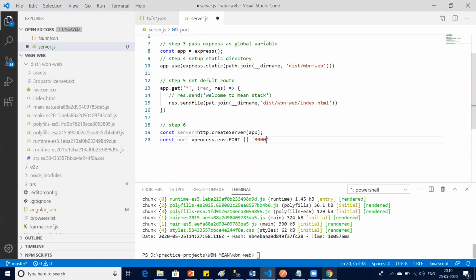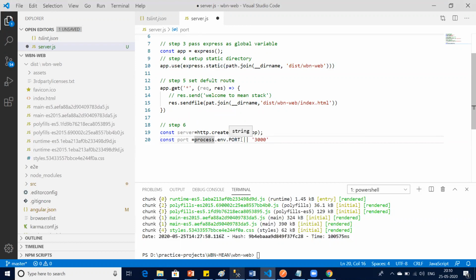So till here, is it clear to all of you? Yes, sir. Can you repeat the last line, please? So my point was, with this step, const port equals process.env.port, I basically need a port.